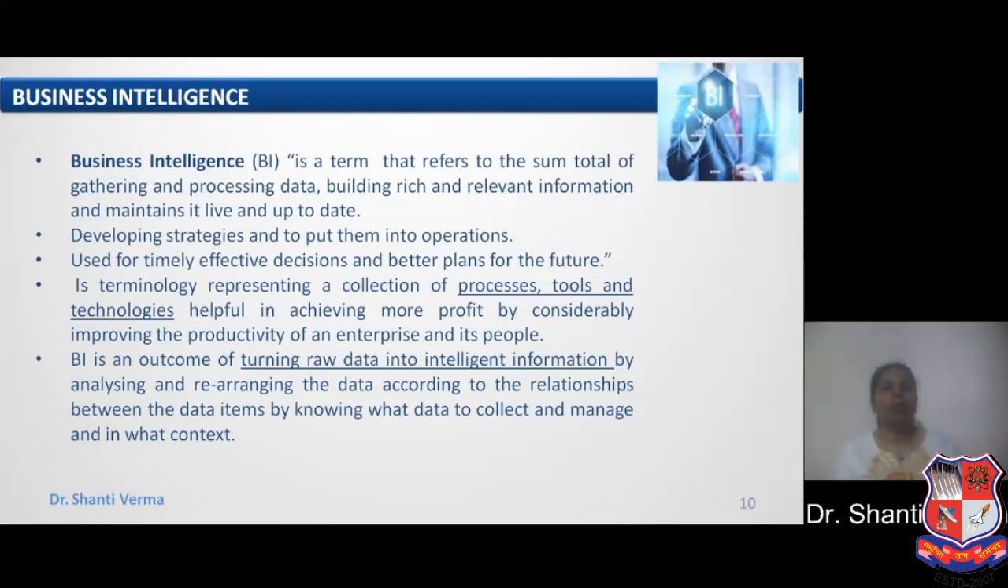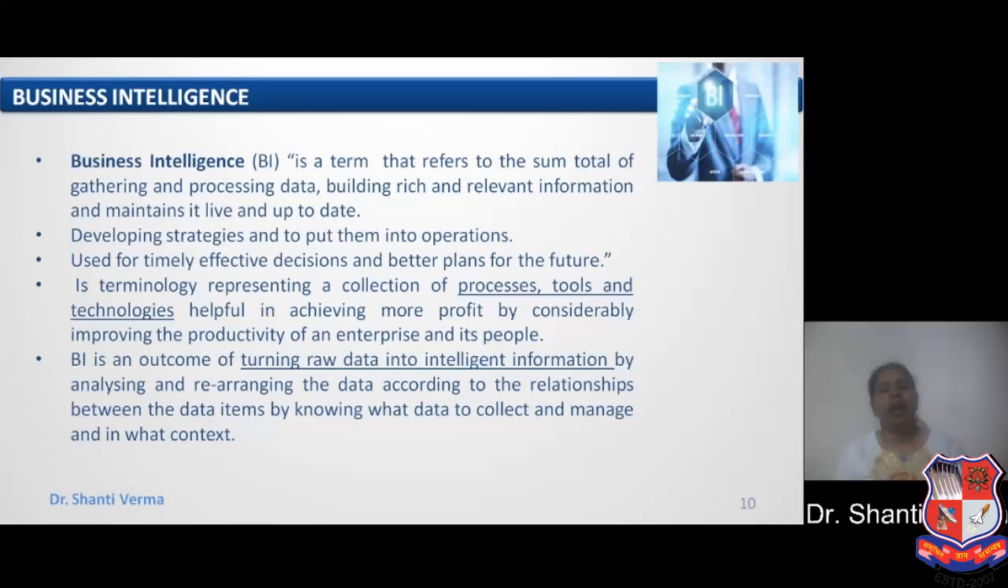Now let's discuss business intelligence. Business intelligence, that is BI, is a term that refers to the sum total of gathering and processing data, building rich and relevant information, and maintaining it live and up to date. Means business intelligence is a term that refers to the gathering and processing of data for building rich and relevant information that is always live and up to date.